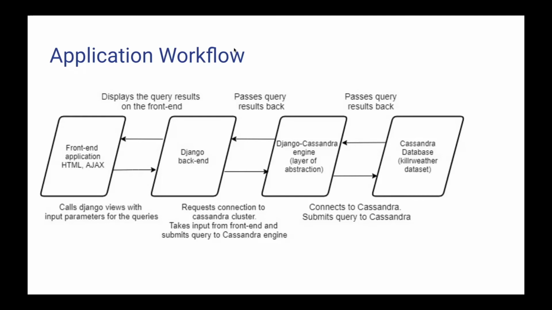The database then returns the results to our Django Cassandra engine. The results are then returned to our Django backend. The Django backend formats the results and sends them to our front end, and the query results are then displayed to the user. Each query has its own form, and the submit button corresponds to different endpoints for each query's results. So I'll just give a demo of the application now.